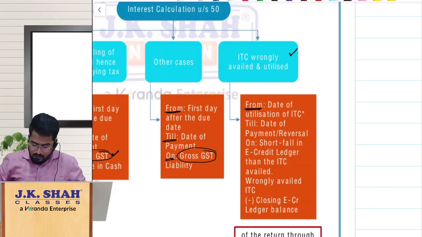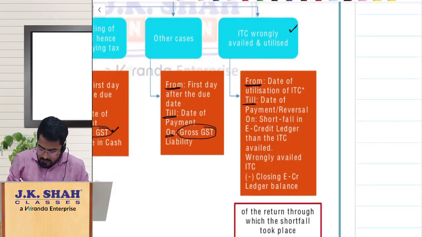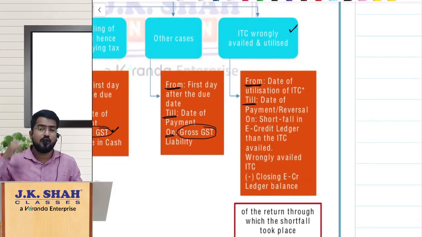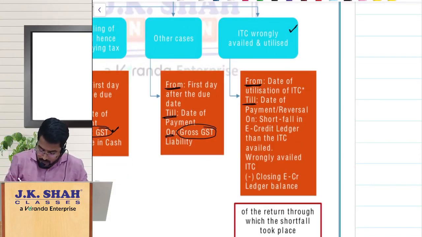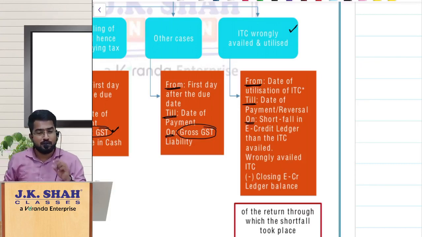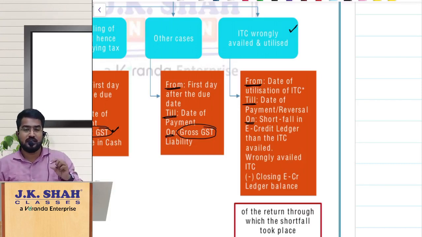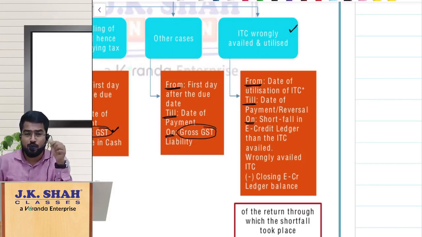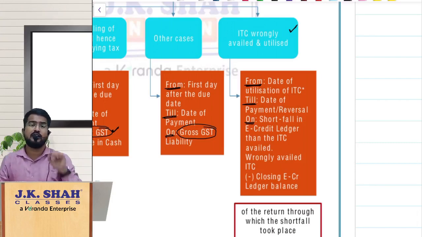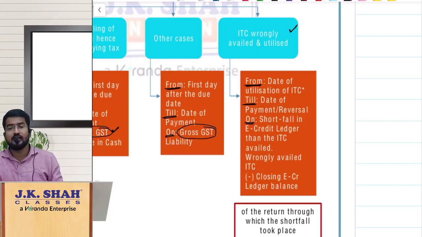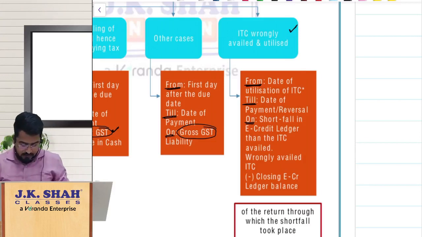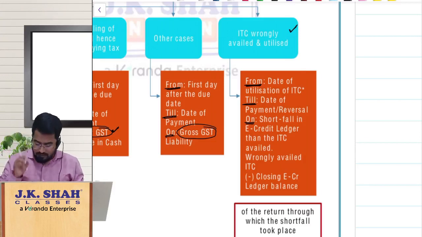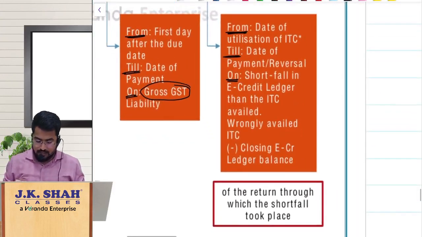So from the date of utilization of ITC till the date of payment or reversal, whatever you call it, on what amount you should pay interest is the interesting thing. So the amount of interest shall be calculated only on what? Only on the ITC which has been utilized, not on the fully wrongly availed ITC. Only whatever the ITC wrongly availed, out of which whatever you have utilized, only on that amount the interest shall be calculated.